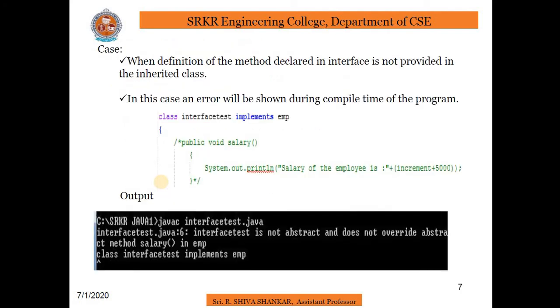Coming to the next case, when the definition of the method declared in the interface is not provided in the inherited class.